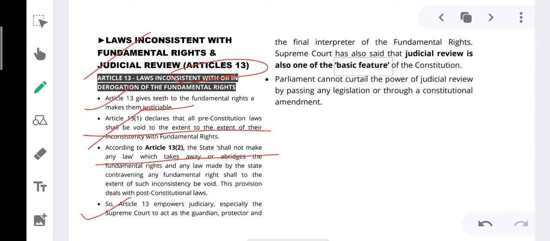Supreme Court has also said that judicial review is the basic feature of the Constitution.